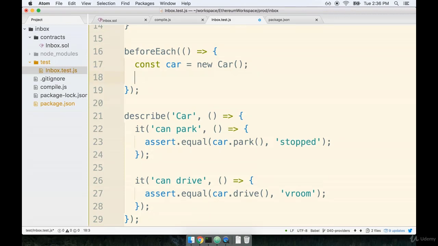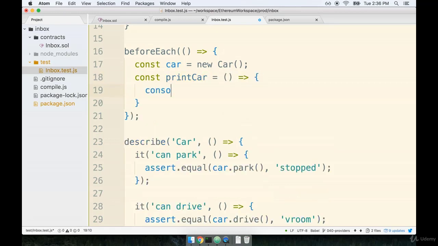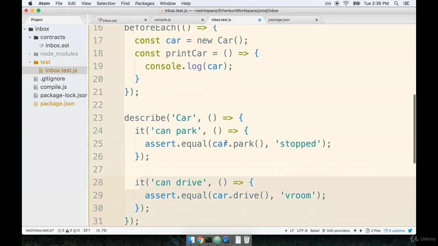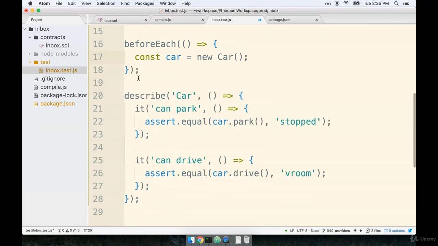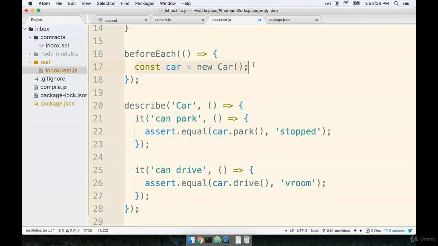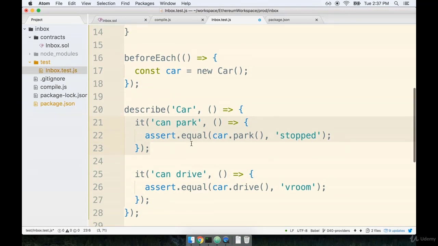So maybe if we did something like const printCar, then we could do console.log car. However, the car variable is not available inside of either of these it statements. If we ran our code right now, we would see an error message that says something like unknown variable or undefined variable car. So how do we deal with this? How do we somehow do initialization in a beforeEach, but still get access to that variable inside of our it blocks?